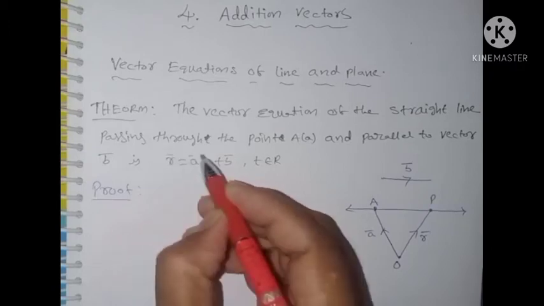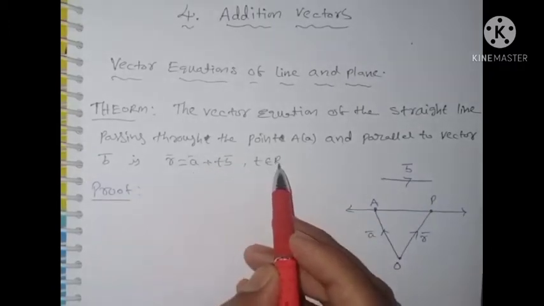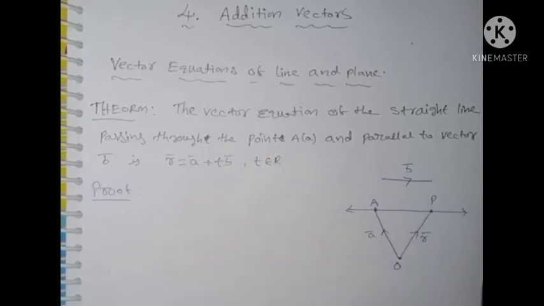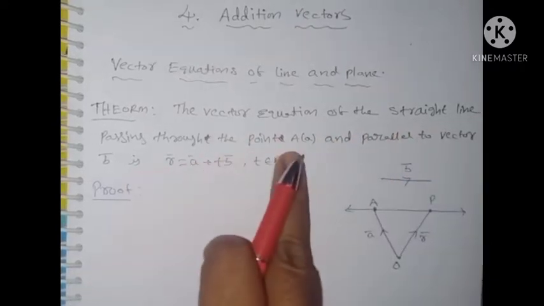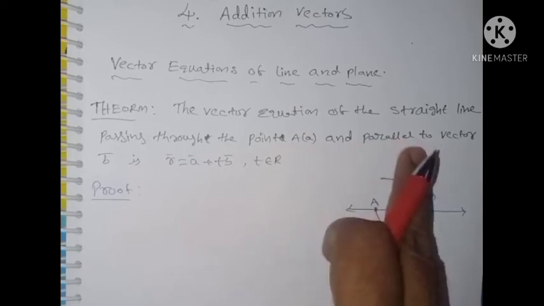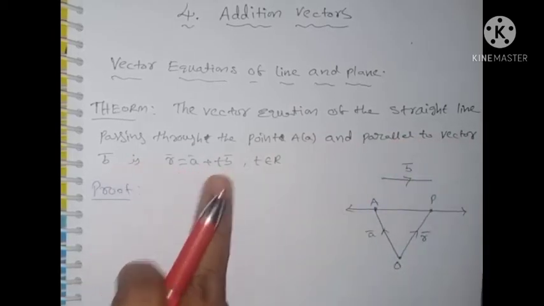Here also A bar and R bar. R bar is equal to A bar plus t B bar, where t belongs to R. Then you have to prove this theorem. Once again, the vector equation of the straight line passing through the point A and parallel to vector B is r bar is equal to A bar plus t B bar.